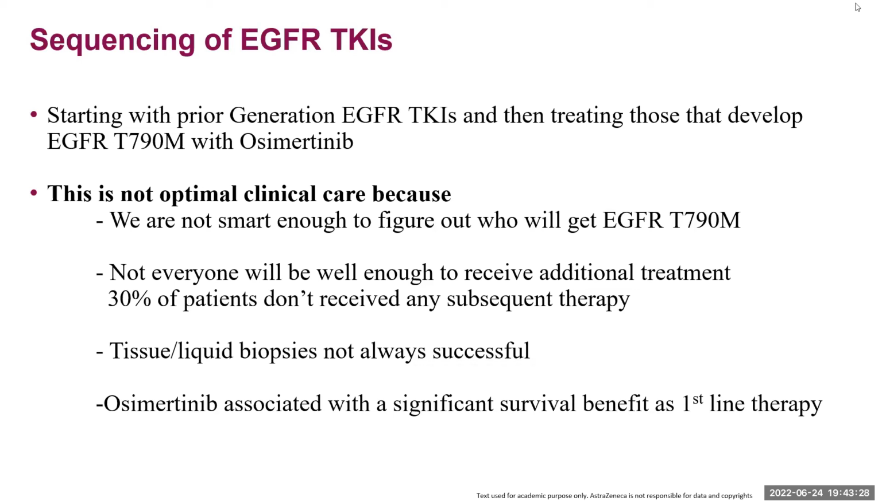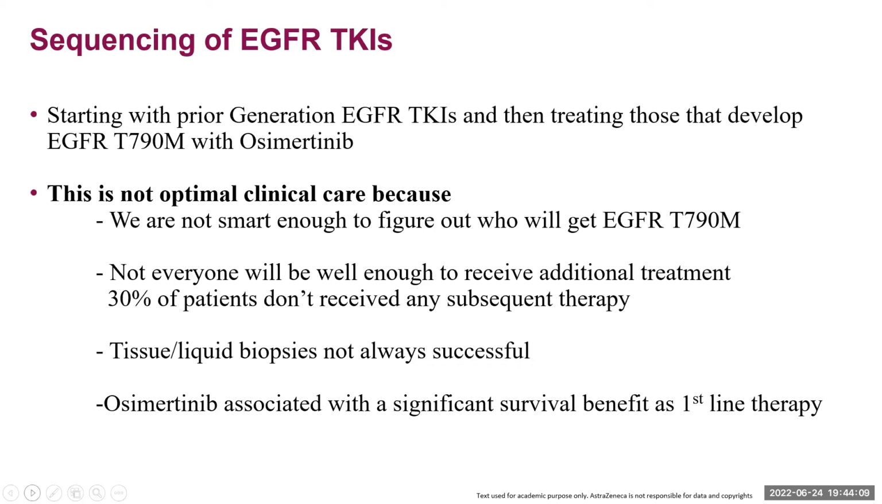We are not smart enough to figure out which patient will get the EGFR T790 mutation. Out of those 10 patients, earlier, around 2 patients have not survived after first generation TKI, or those 3 patients in which we are unable to do biopsy. Out of those 5 patients, maybe a few are already T790 mutation positive, but because of that first or second generation TKI has not been useful, and still we haven't given the appropriate drug to those patients. That was a problem. Not everyone will be well enough to receive additional treatment. Only 30% of patients will receive subsequent therapy.